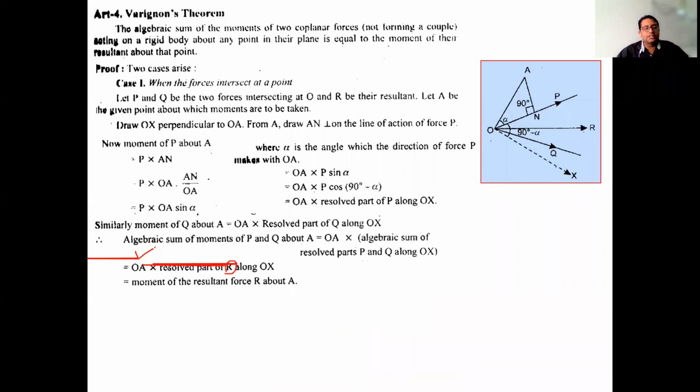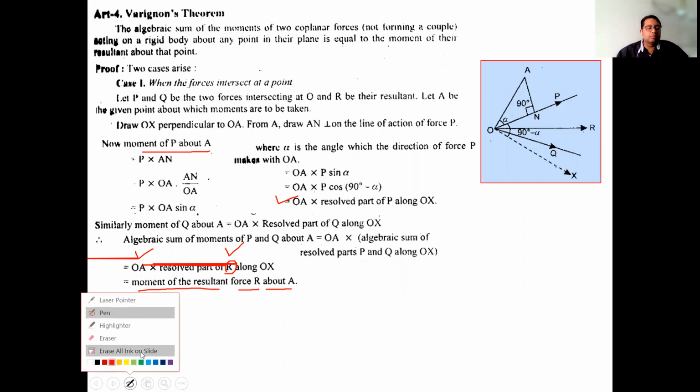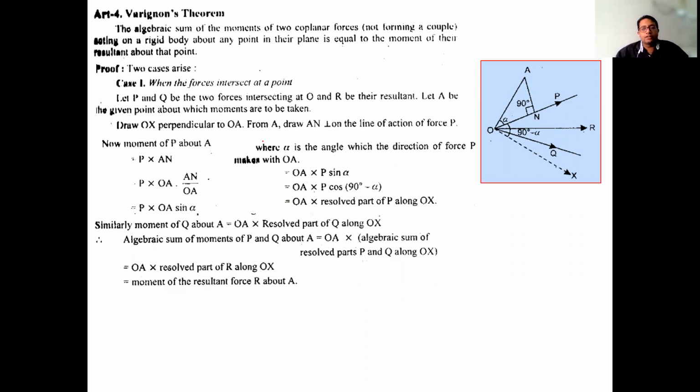And then if we compare this same thing with this, what do we write here? This is equal to the moment of the force. Which force is used? R. So the moment of R about A. And this is what we have to verify for Varignon's theorem. So case 1 is justified when the forces intersect at a point.